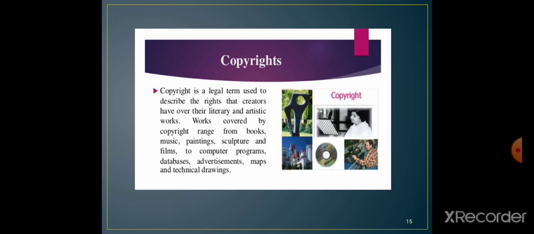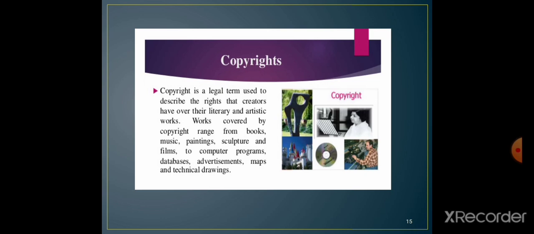What is the subject matter of copyright? It gives protection to original works of authorship like literary works or pictures. Then exclusive right: these are the rights by which the copyright owner can sell the work to the public.